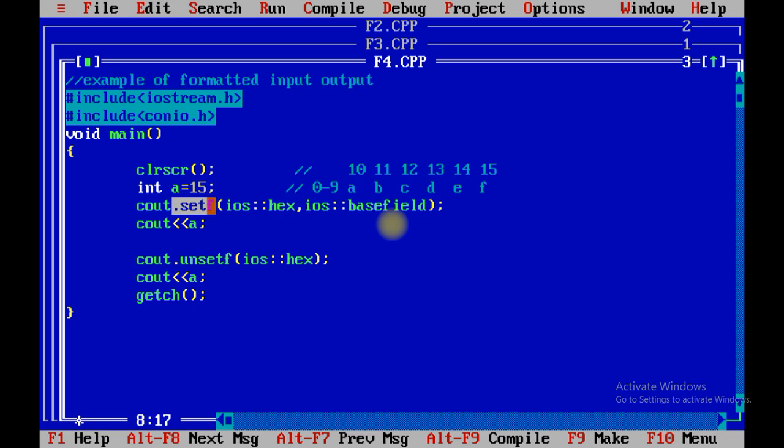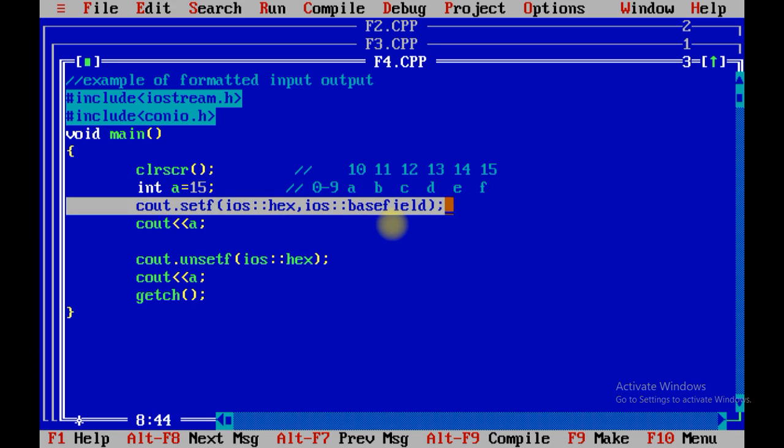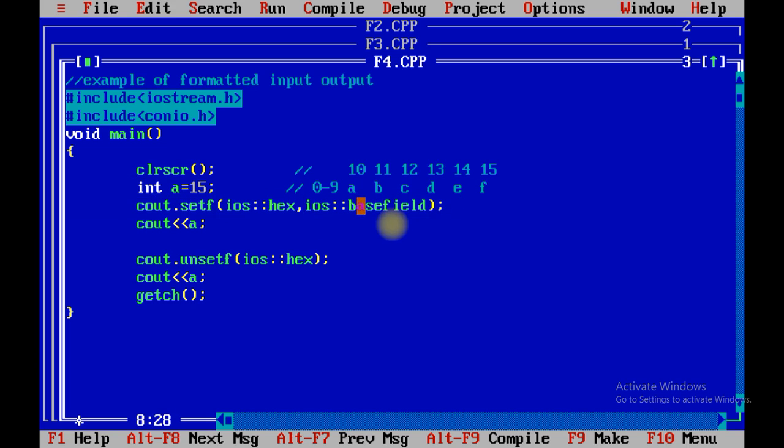For that I have the setf function, which contains two arguments. This is called base field. When you want to set any flag by hexa or binary or octal or any numbers, at that time first of all you need to set ios::basefield, and over here instead of hexa you can use oct. I will explain the theory of setf, so don't worry regarding such.